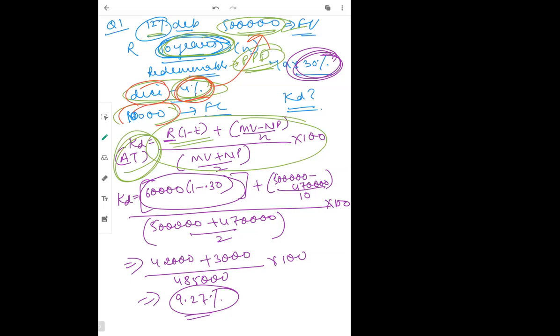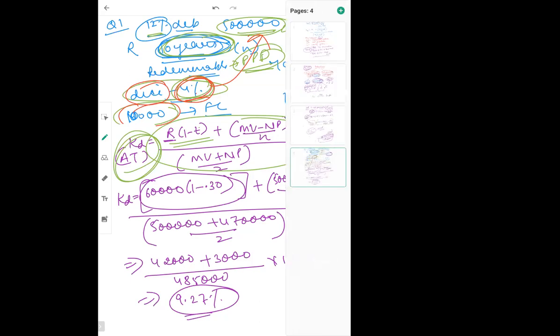Now, see question number 7. Question number 7 has 3 options. So this is one more question. Let's do. Now, question number 7 says that Modern Suiting Limited is deciding to issue 30 lakh debentures. So 30 lakh debentures is the face value of debentures.